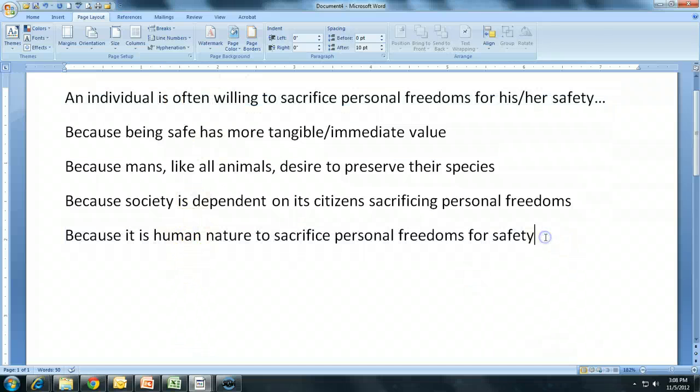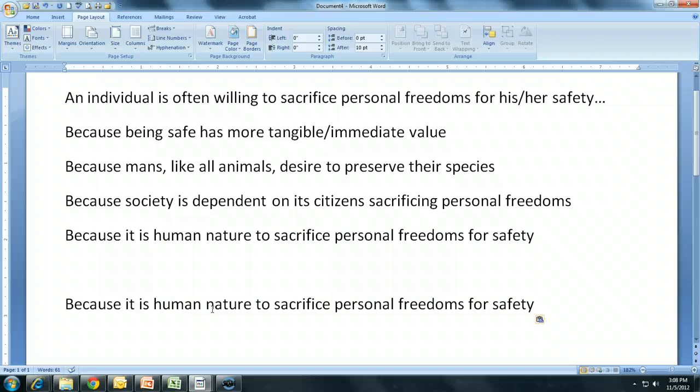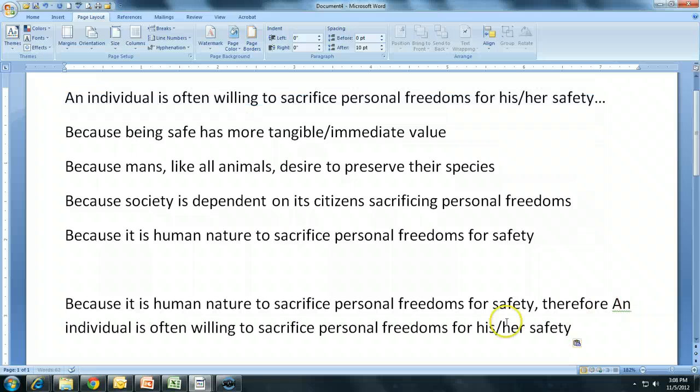So let's put this together. Because it is human nature to sacrifice personal freedoms for safety, comma, therefore, remember I said pull your simple thesis into your claim spot.